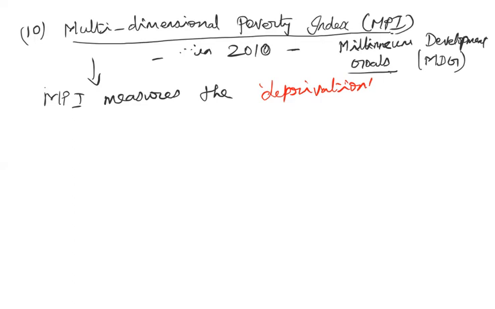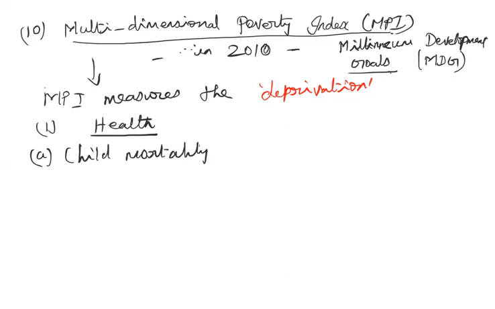So here again, basic needs are grouped into certain categories. The first category here is health. What are all the things included in health? The first one is child mortality. A household is considered to be deprived if a child under the age of 18 has died, at least within 5 years before the survey.